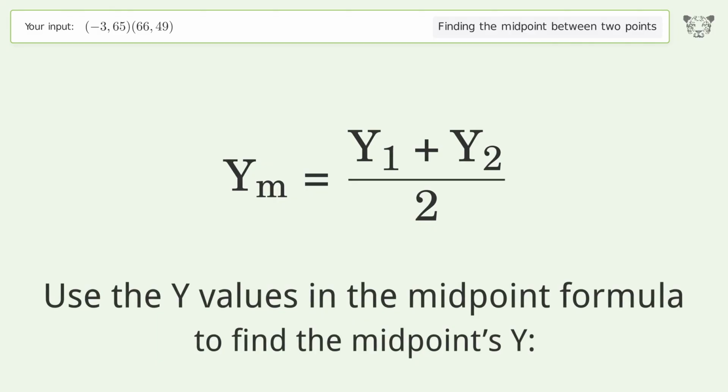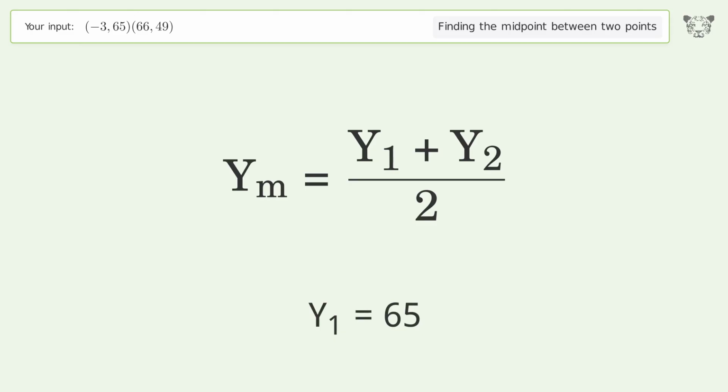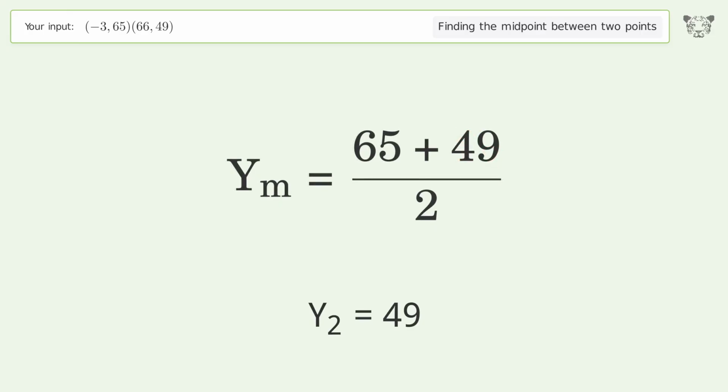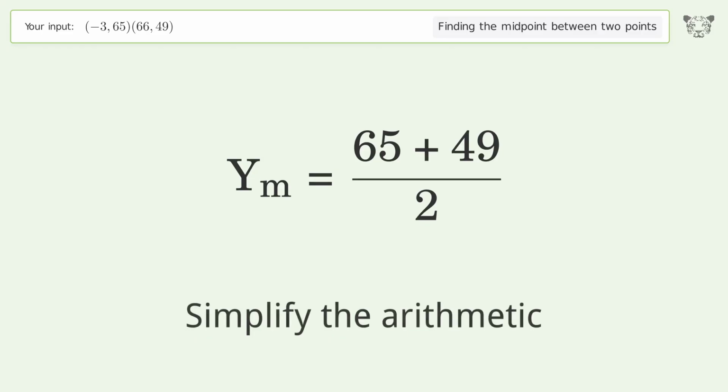Use the y values in the midpoint formula to find the midpoint's y. y1 equals 65. y2 equals 49. Simplify the arithmetic.